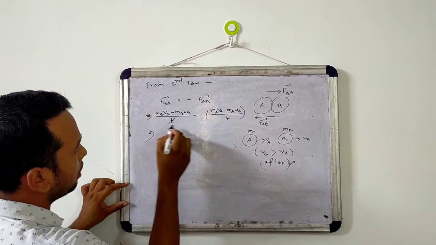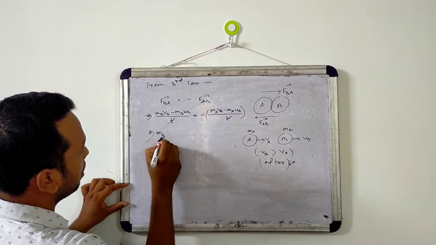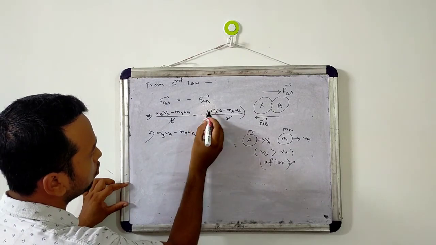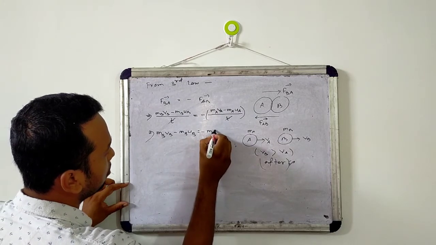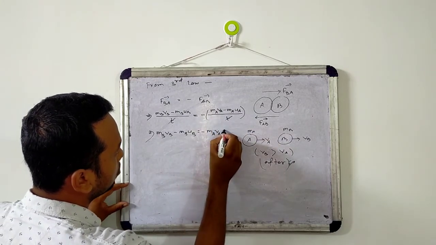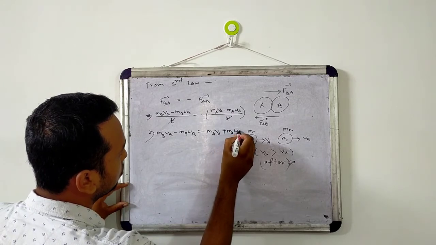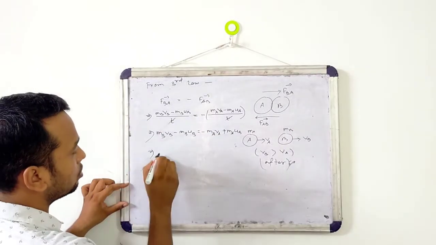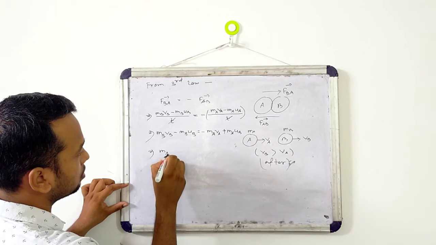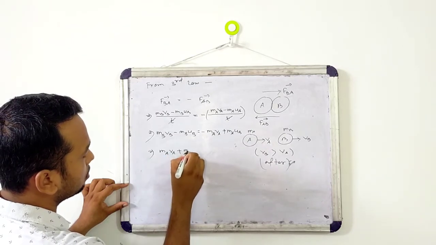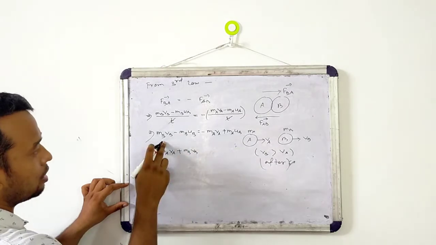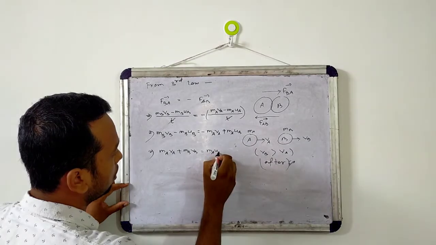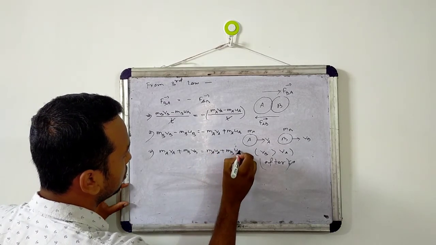So t and t will be cancelled. mB vB minus mB uB equals negative, so it will be minus mA vA, and negative negative will be positive, plus mA uA. Then take minus mA vA to the left hand side, so it will be plus mA vA plus mB vB. Then take this minus mB uB to the other side, so it will be mA uA plus mB uB.